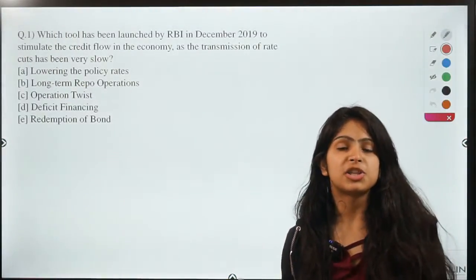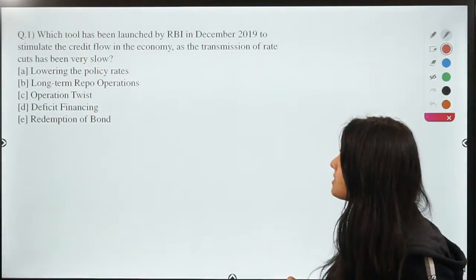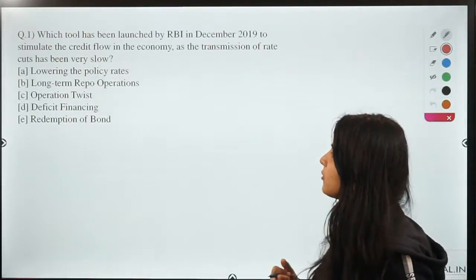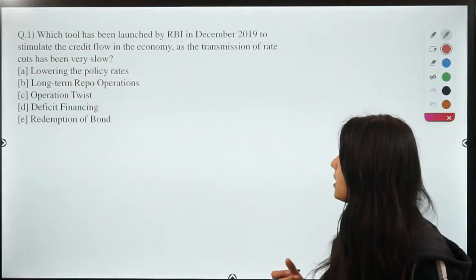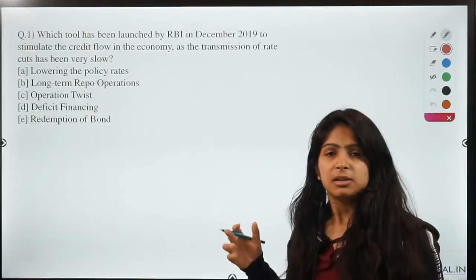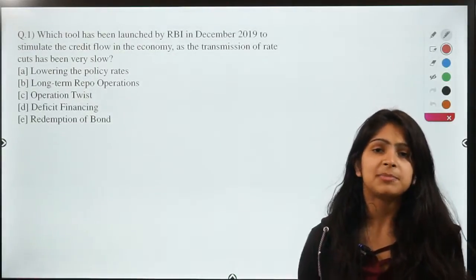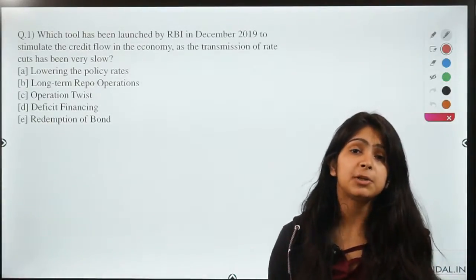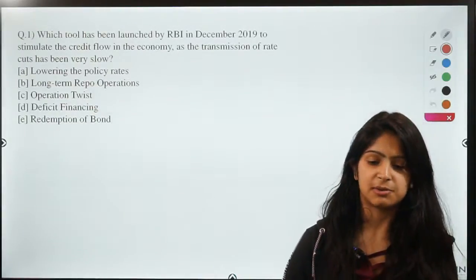So guys, here is your question number 1 for the day. So this question says, which tool has been launched by RBI in December 2019 to stimulate the credit flow in the economy, as the transmission of rate cuts has been very slow. So guys, this is a question that relates to the current scenario of economy in India. So if you are reading the newspapers carefully, if you are updated with whatever is going on in the economy, then you must be knowing the answer to this question, right?